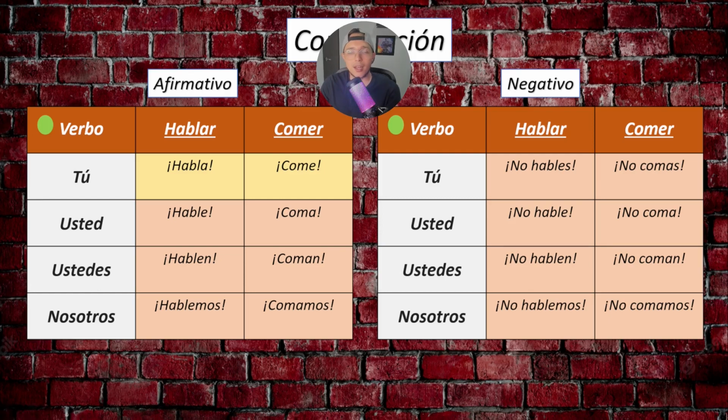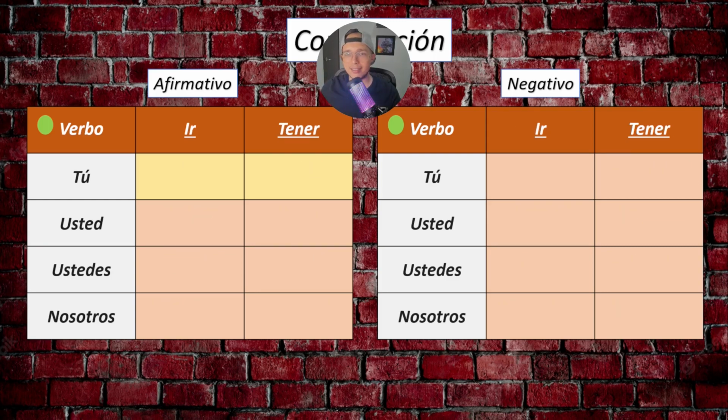So now we need to remember, this will be the hard part. If we give some commands to someone, we need to remember the indicative form and the subjunctive form. So we say, speak, habla, don't speak, no hables. Eat, come, don't eat, no comas. Now, even with the irregular verbs, we need to remember how to use them. So for example, if we say hacer, to do, we say do, haz, don't do, no hagas.